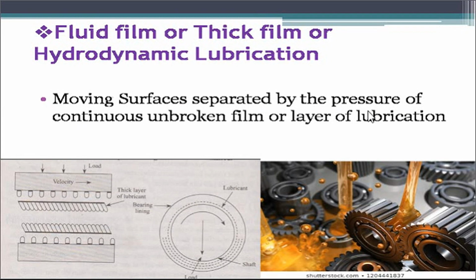Moving surfaces separated by the pressure of a continuous unbroken film, means a thick film or layer of lubricant, is known as fluid film or thick film lubrication. Look here at the diagram. The two surfaces of the metal are rubbed with each other. In between them a thick layer of lubricant is filled to reduce the friction between them. So by using a fluid film or thick film lubrication we can avoid friction.